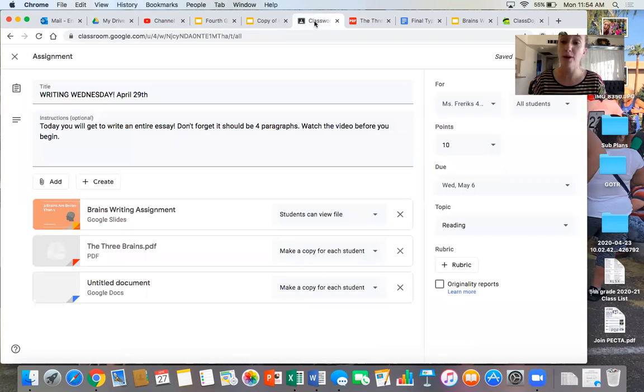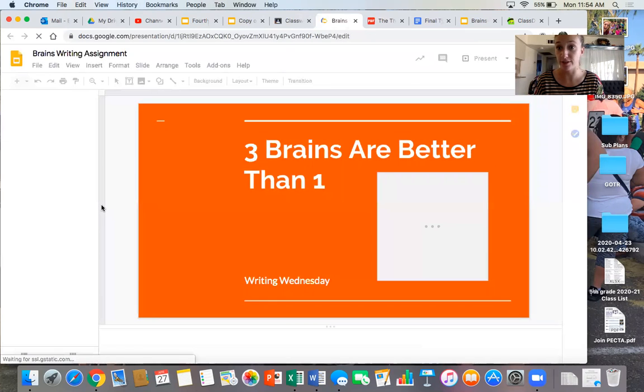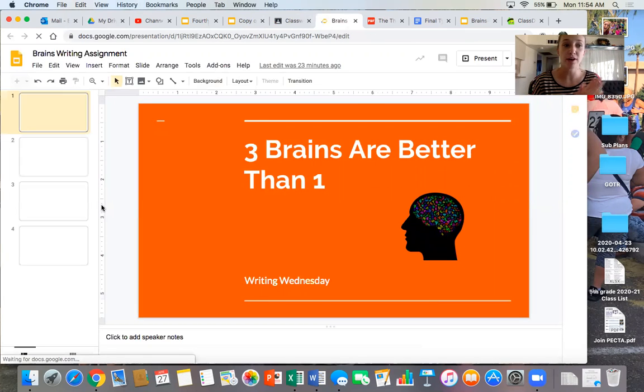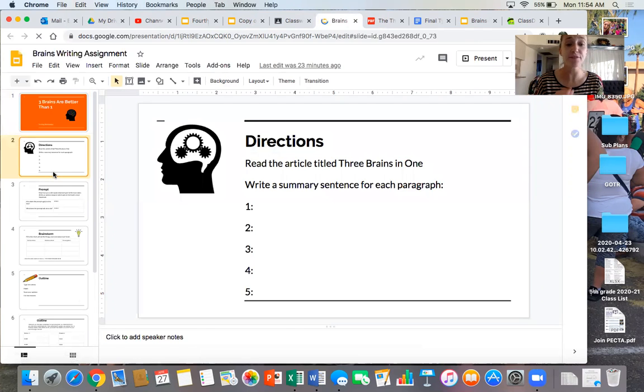I'm going to open up this Google Slides document, which you're going to do most of your writing planning on for this assignment. "3 Brains Are Better Than 1, Writing Wednesday." The first thing it asks me to do is read the article titled Three Brains. I just did that, so then I need to write my summary sentence for each paragraph. For paragraphs 1 through 5, just one sentence that tells me what that paragraph was all about. Once I've done that, I should have great ideas, and now I need to read the prompt.